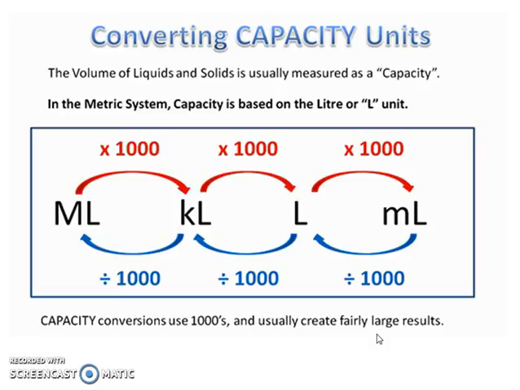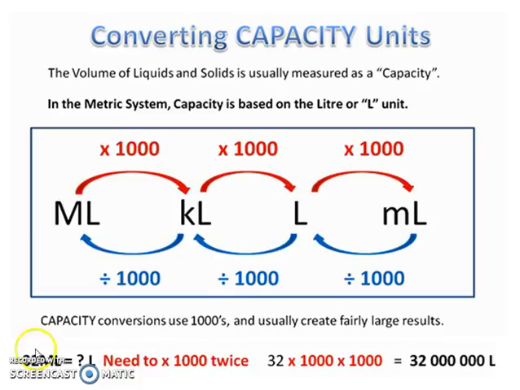We need to be able to remember what the measurements are, but we also need to convert between them. You can use this idea to help you in terms of if I'm going from megalitres to kilolitres, I would be timesing by 1,000. But if I was going back the other way from kilolitres to megalitres, I would divide by 1,000. So they're all in different groups of 1,000. Litre is our base unit, and everything else relates to it. So it's all got a prefix in relation to the litre.